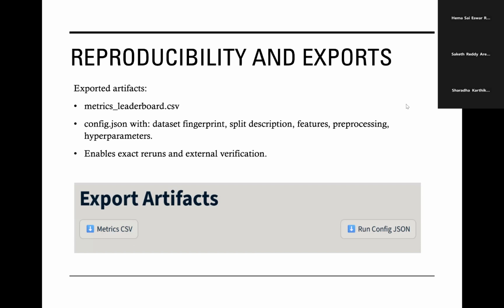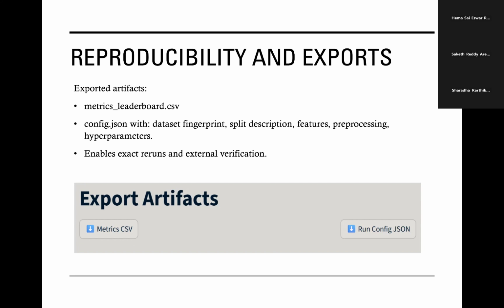To make our work reproducible, we export all of the key artifacts from the run. This includes metrics.csv, which contains all validation and test metrics plus fit and predict times. We also export a config.json file that stores the dataset fingerprint, split description, feature schema, pre-processing choices, and model hyperparameters. These files allow anyone to recreate the run, verify that the app and the report are consistent, and build on top of our system.